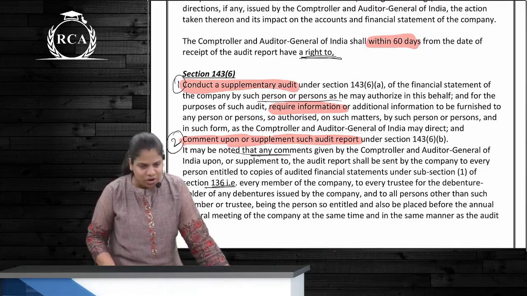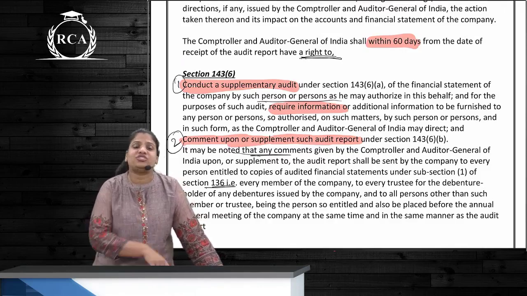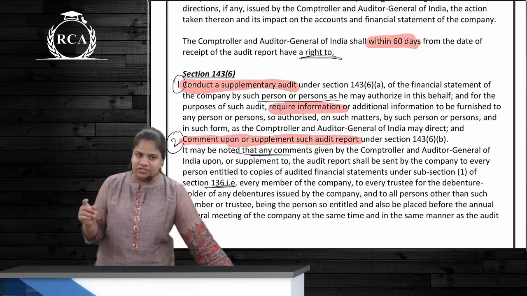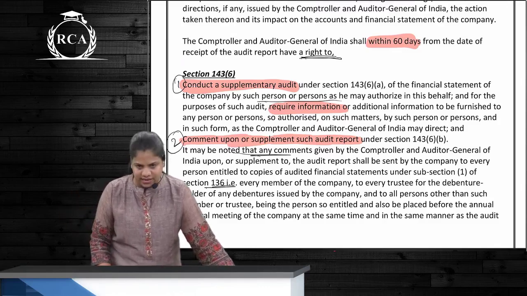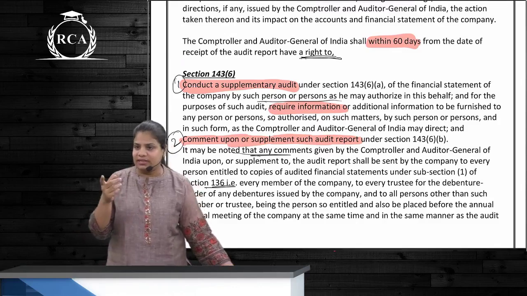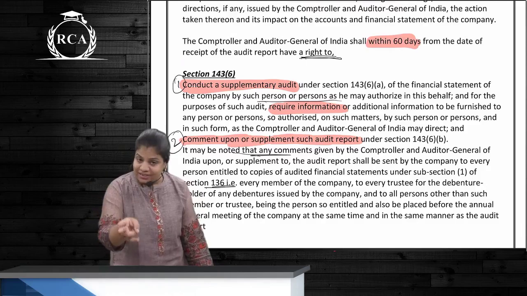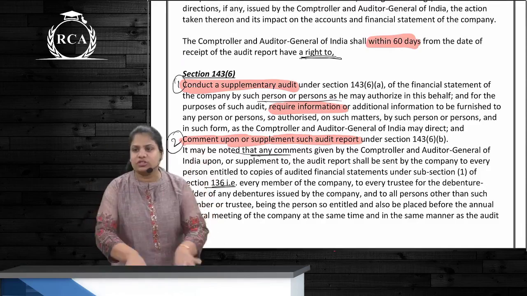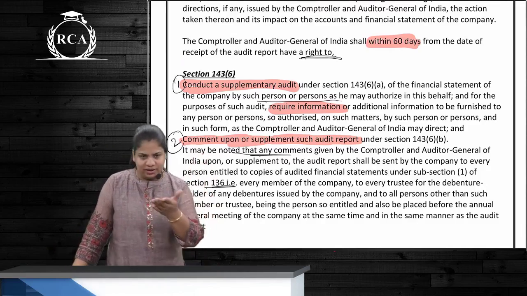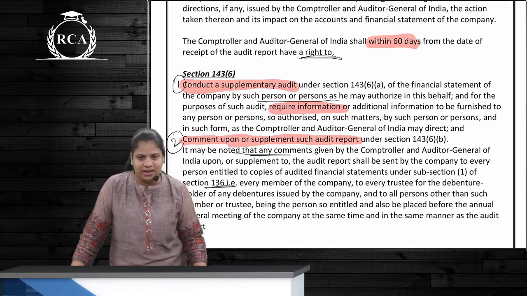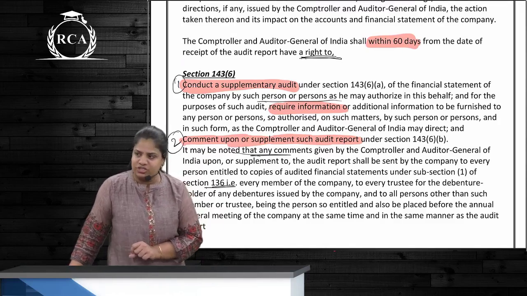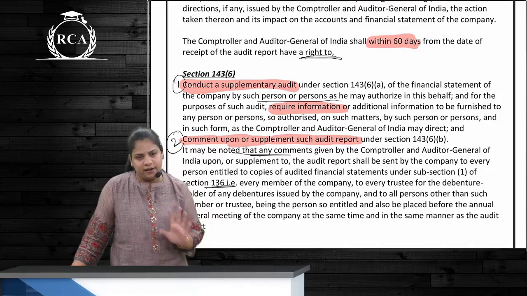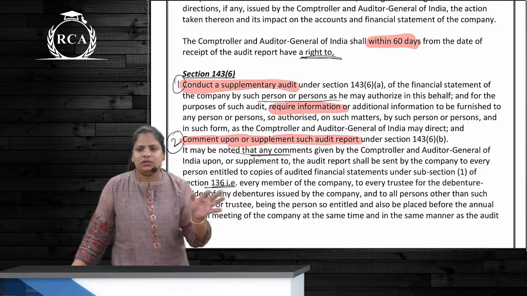Whatever is the comment on audit report, that also has to be attached to the financial statements and sent to all the persons who have a right to receive financial statements under section 136. 3 people have a right under 136. Who are they? Members, then debenture trustee and any other person so entitled. So wherever we are sending financial statements, we will also have to send this audit report, correct? And other than this, the comment as well. But this right can be exercised by CNAG only within 60 days of receipt of the audit report. Clear? If 60 days are over, this right cannot be exercised.